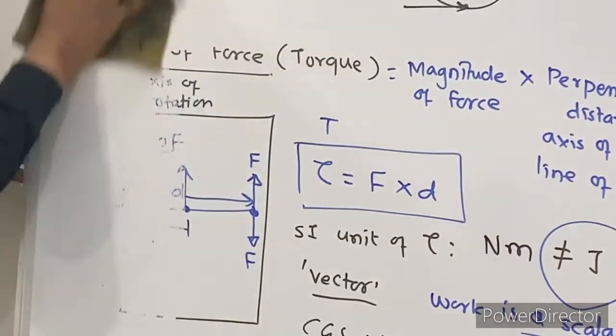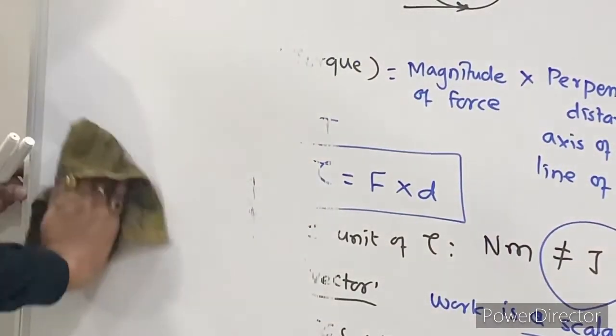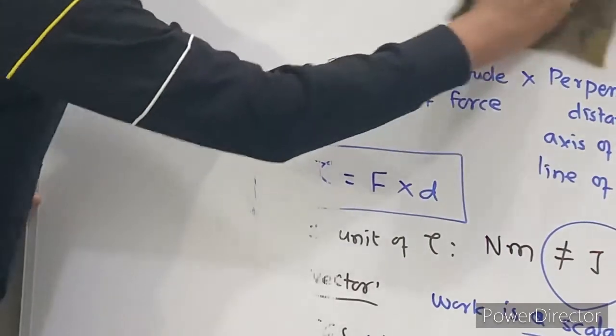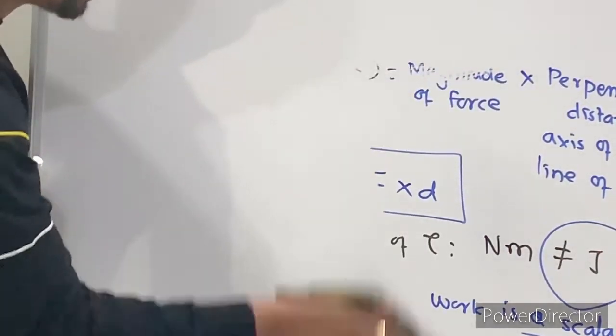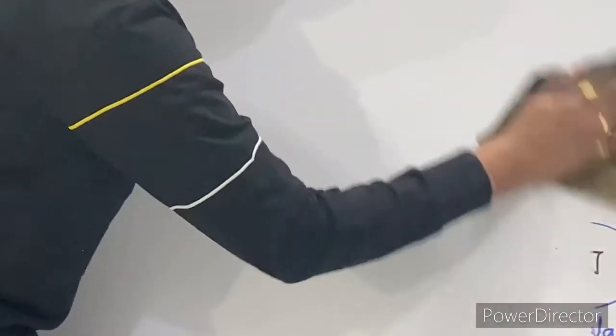In the next part, there are many examples, like why the spanner has a longer handle. So the answer will be the same. Since moment of force is the product of magnitude of force and perpendicular distance, if the perpendicular distance is increased, keeping the torque the same, you can open that door with less force. So the force required will be less. Therefore, you can open that door, right?